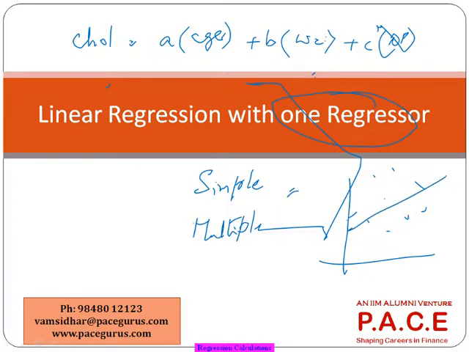A best fit is nothing but the errors being as minimal as possible. So determine the equation of your line based on the fundamental that your errors are as minimum as possible. That is what a regression typically does.